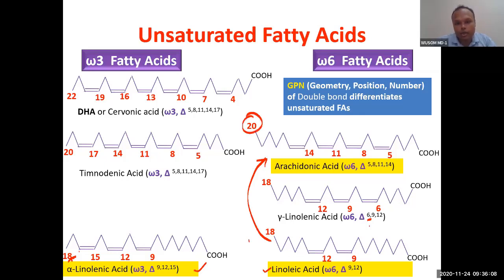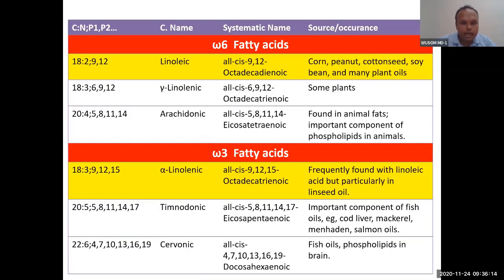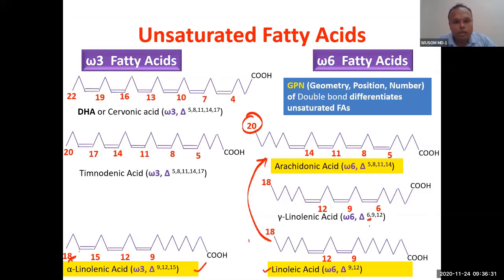Arachidonic acid is icosanoic. It has 4 double bonds. It is also called icosatetraenoic acid. Tetraene means 4 double bonds. Oic acid means it is a carboxylic acid. So icosatetraenoic acid is arachidonic acid. This is the predominant one because